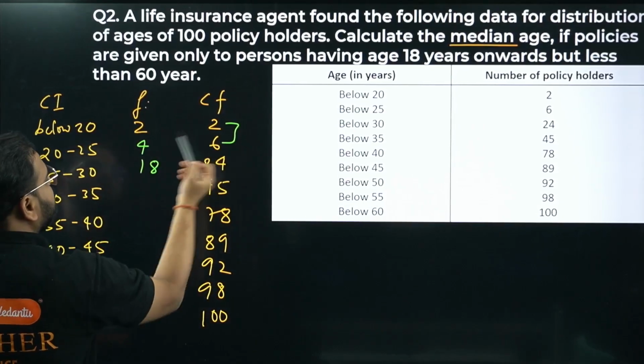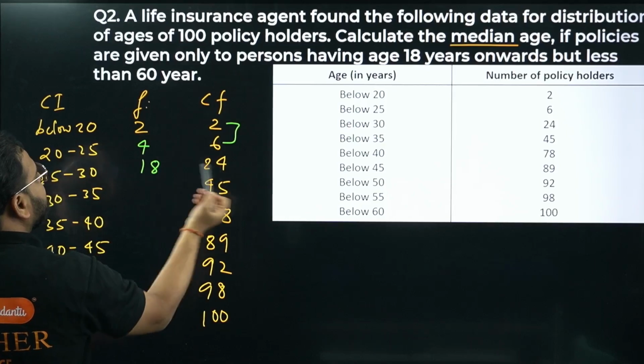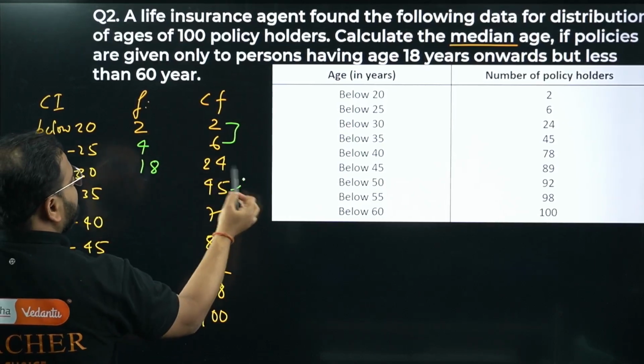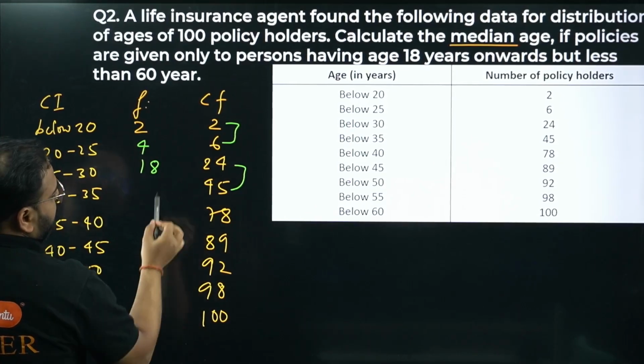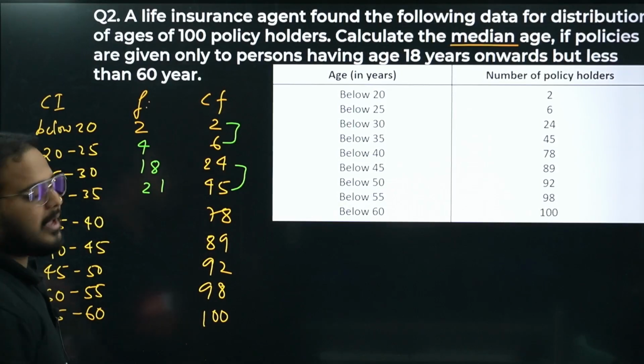Correct? Now 2 plus 4 is 6. 6 plus 18 is 24. Next what? We'll take these two, 24 and 45. I get 21 here. Okay, next what, sir?